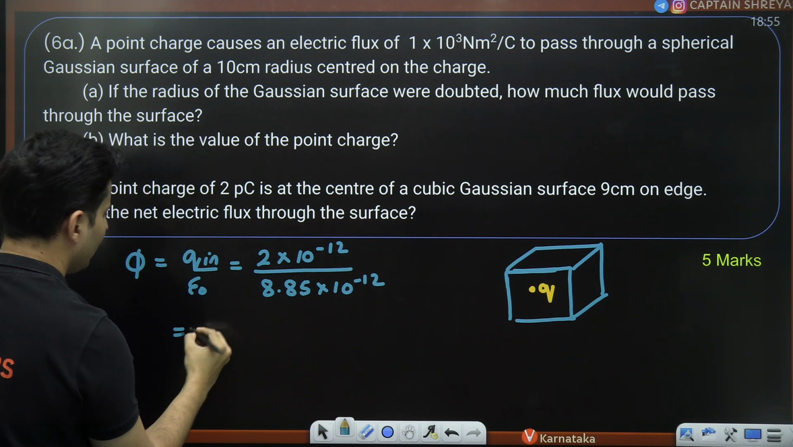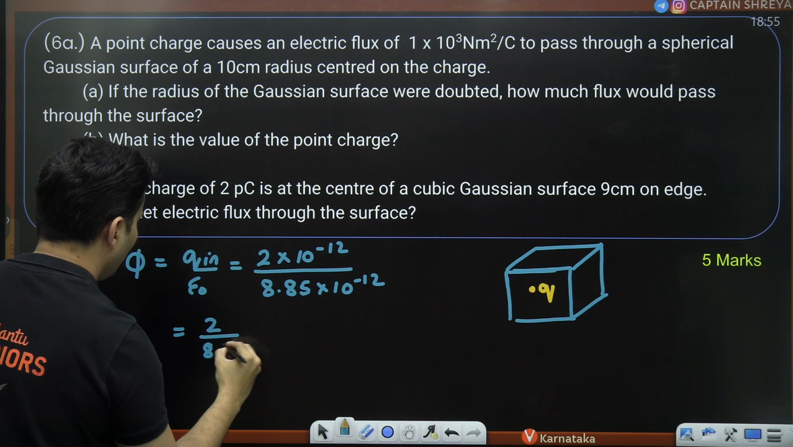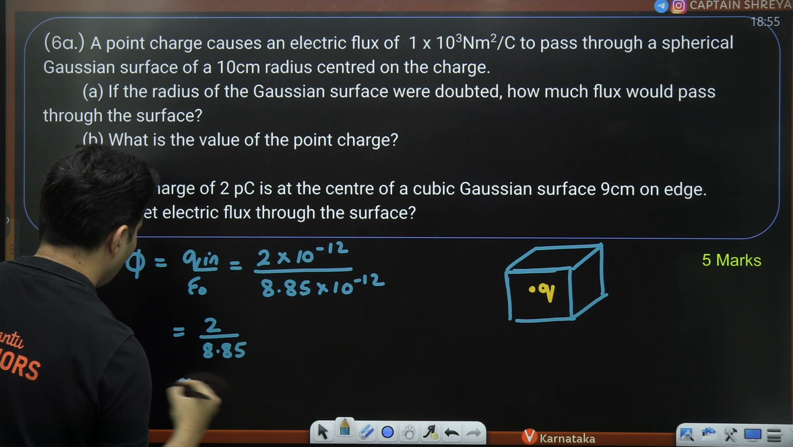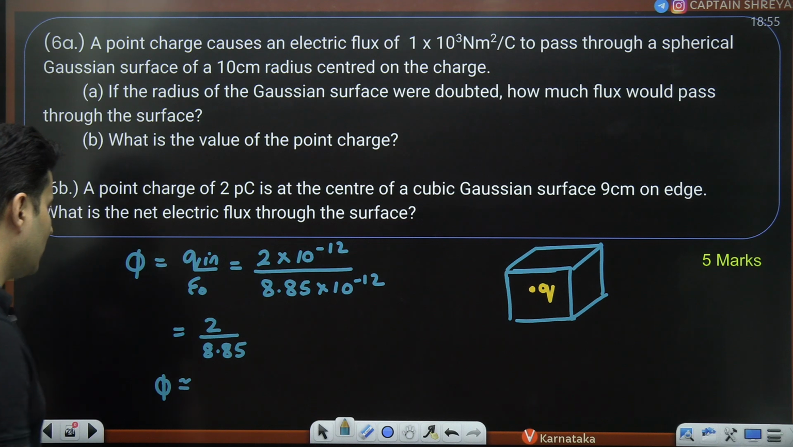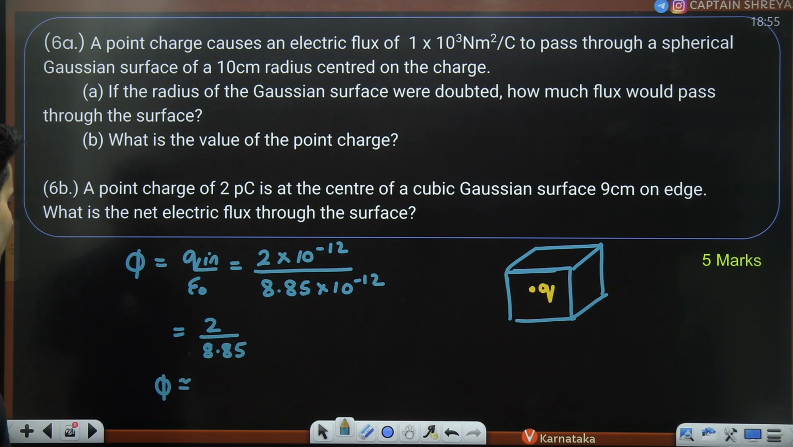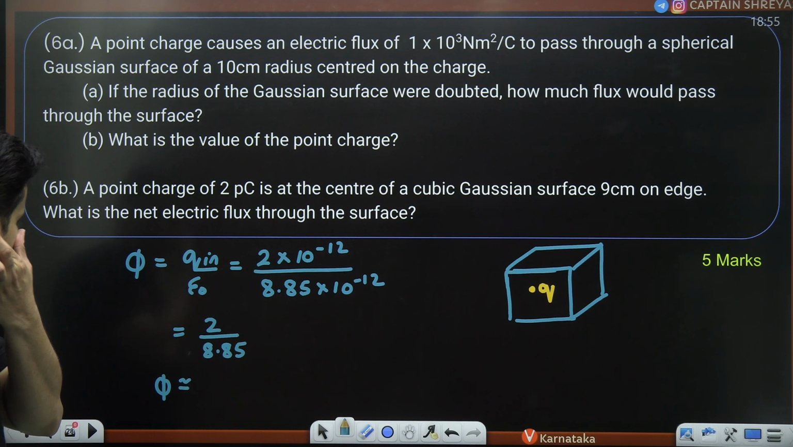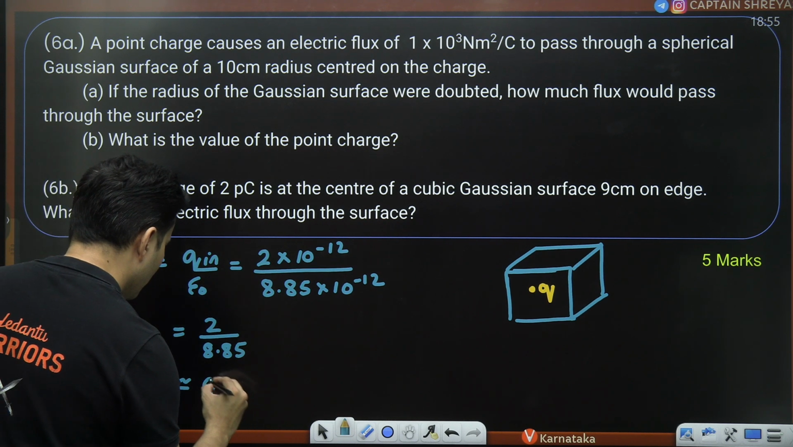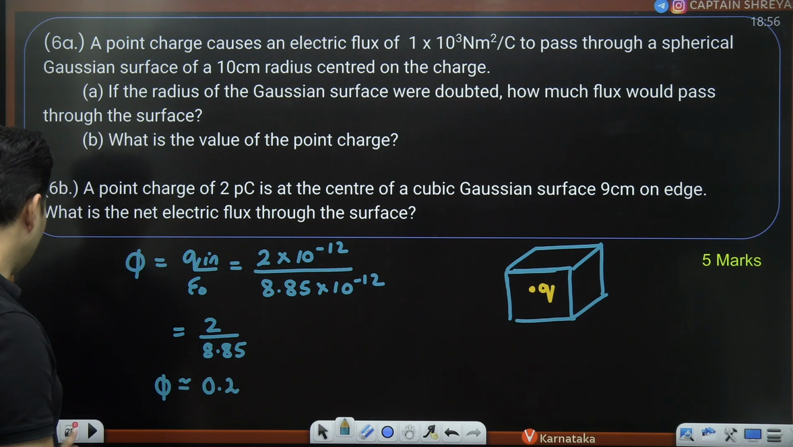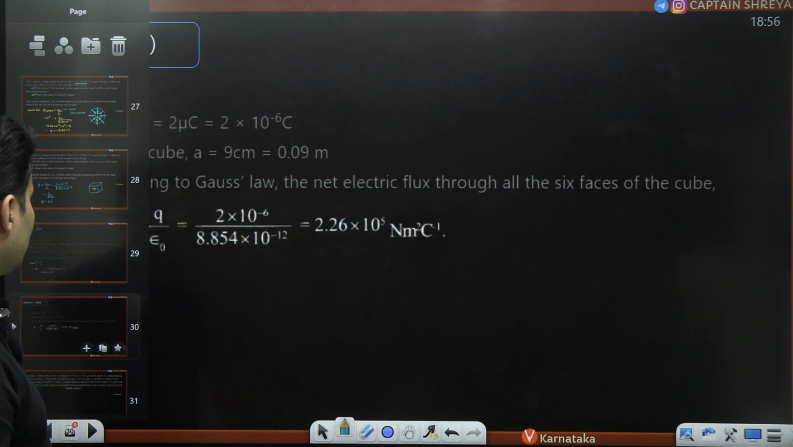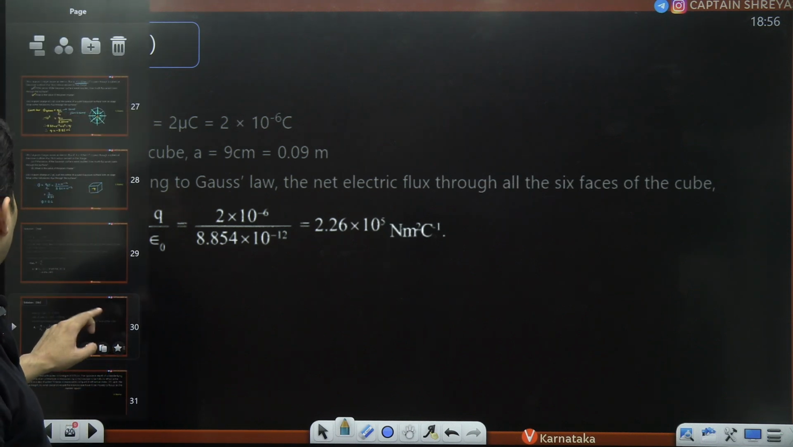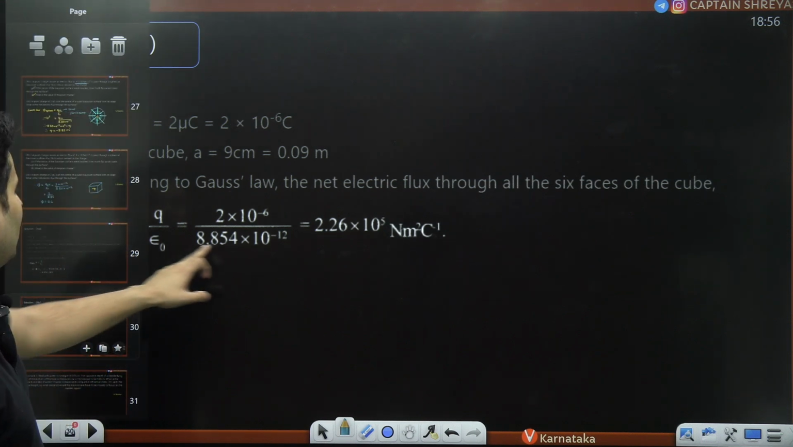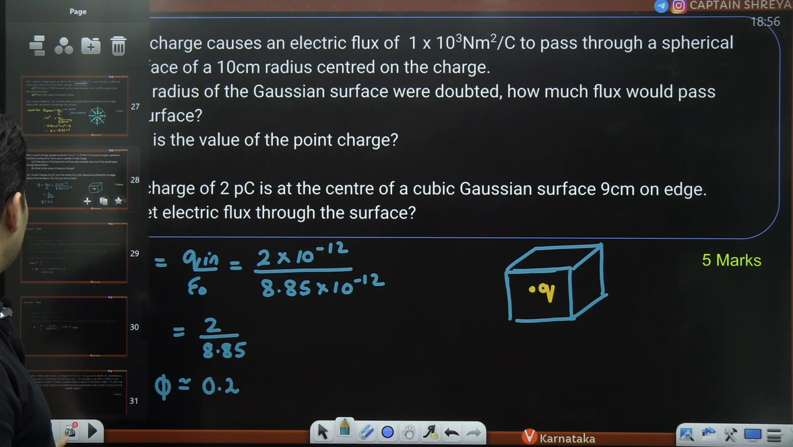Minus 12 cancels. It will be 2 divided by 8.85, which is approximately going to be, just check this out, 0.9, 2 by 9, right? So yes, 0.2 something approximately. Yeah, just check this out. Yeah, this is what it will be. Charge is, I think they have taken wrong answer over here. Yeah, minus 12, they have put it as minus 6 anyways.